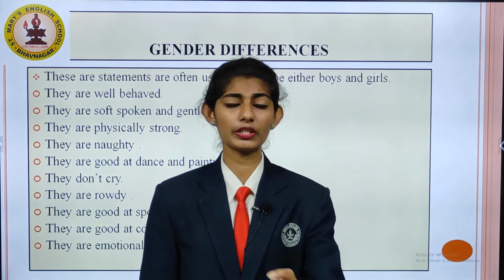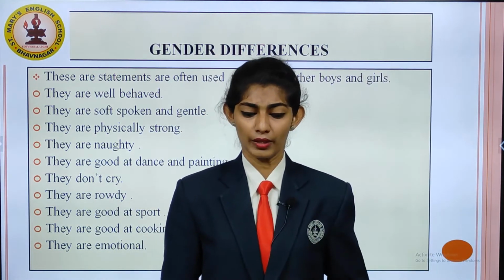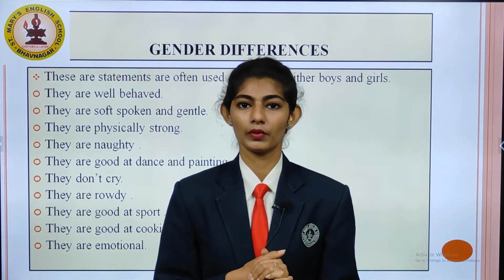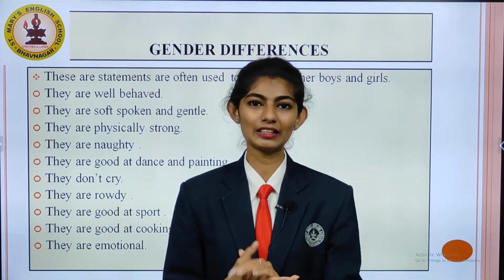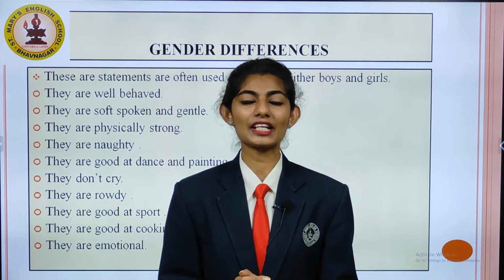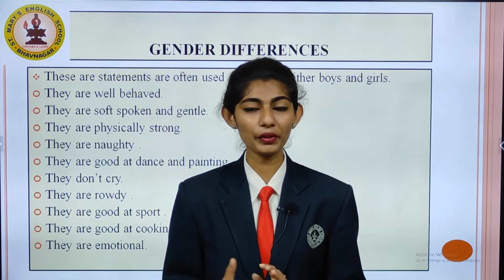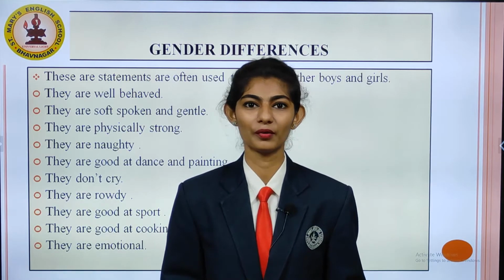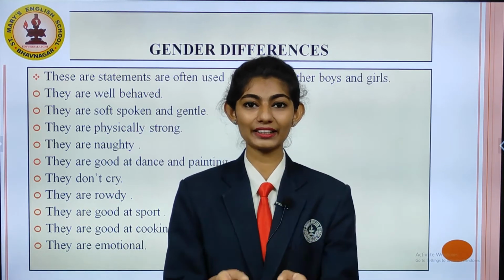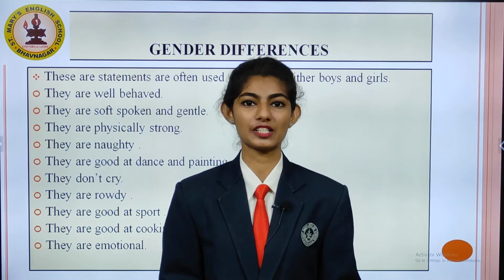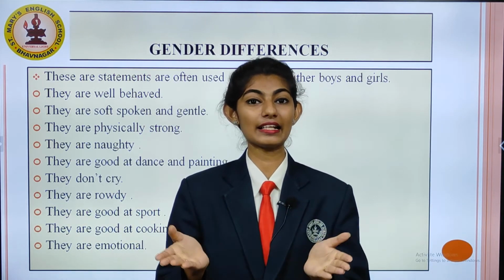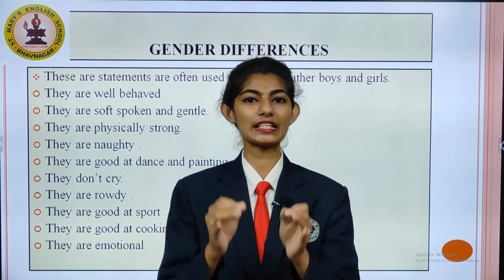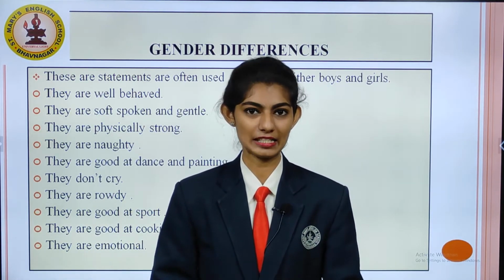Now students, let me give you an example of gender differences. A girl was passing by when the boys were playing football. The girl said, I want to play football, can I play with you? The boy said, no, you should play with dolls, not with the football. Why? So this act shows it is gender discrimination. Yes, boys tell girls that they should only play with dolls and not with a ball. So this example shows gender discrimination.